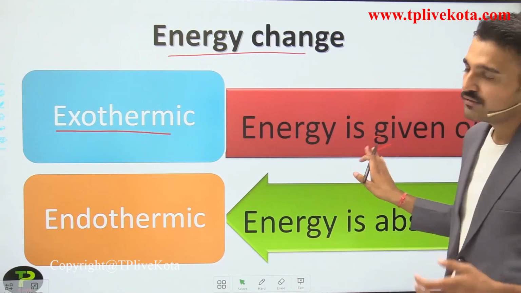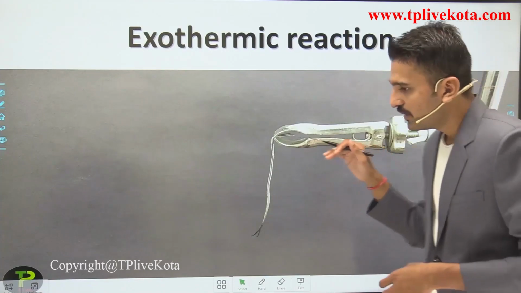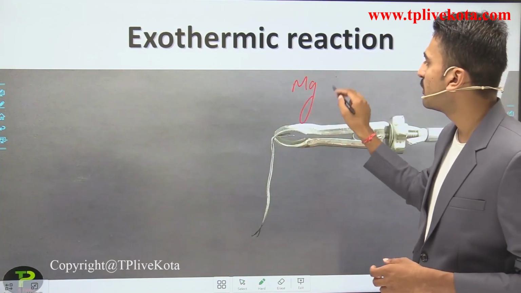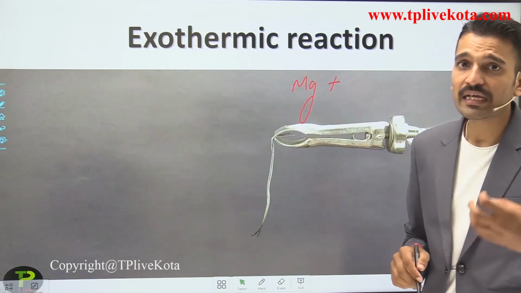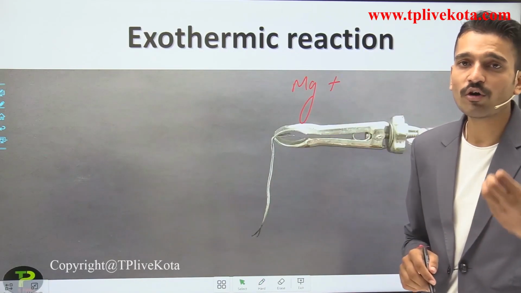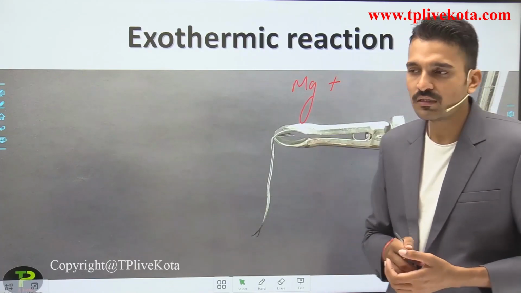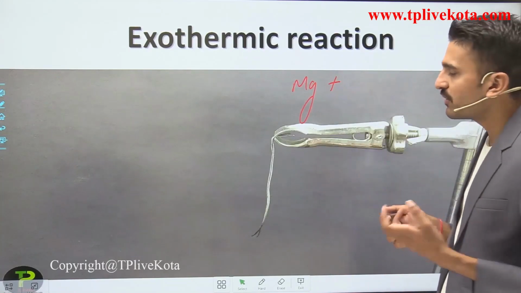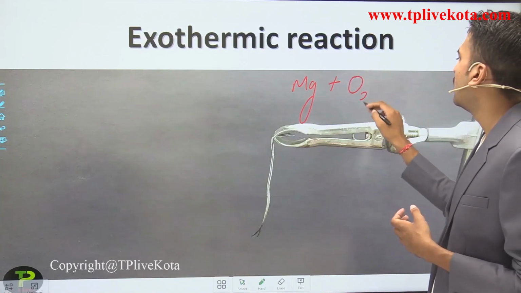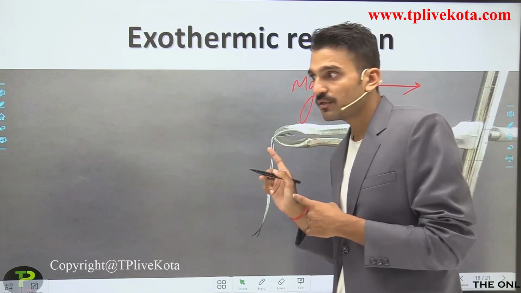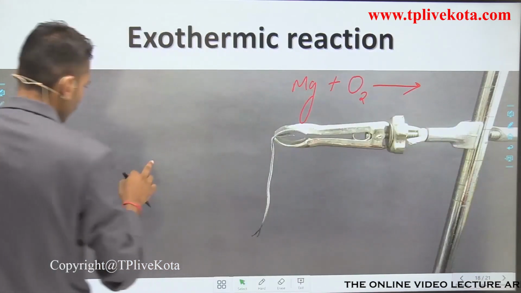So let us see another example. Here I am using the magnesium ribbon, or the magnesium metal, and when I heat it in the presence of oxygen, because oxygen is a supporter of combustion, the burning starts only in the presence of oxygen. So what happens when it burns in the presence of oxygen? This equation is very important. See this video.